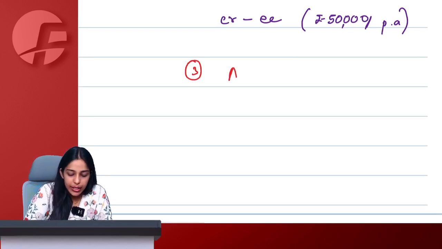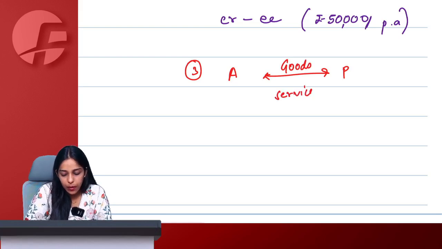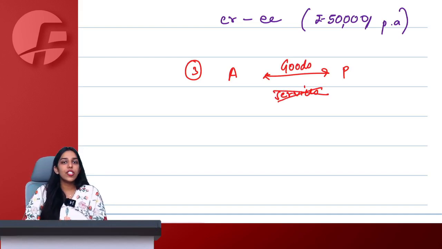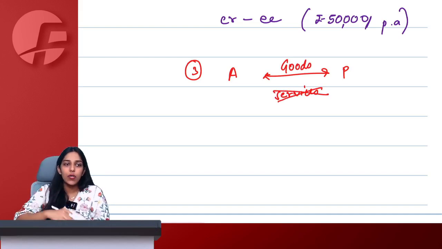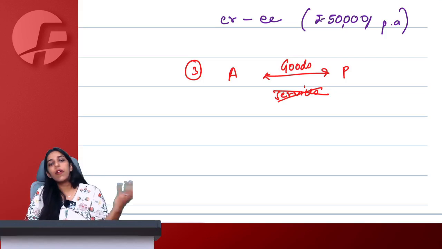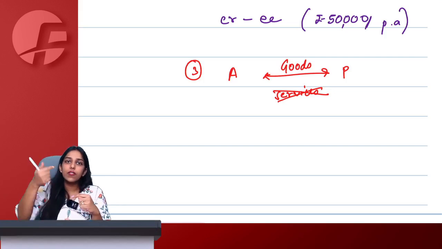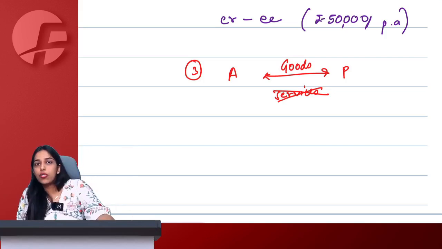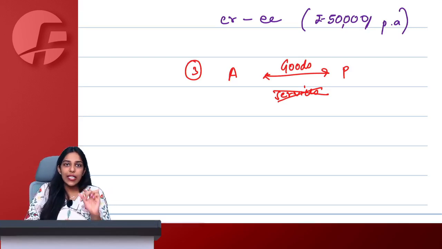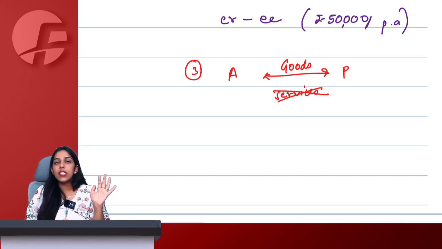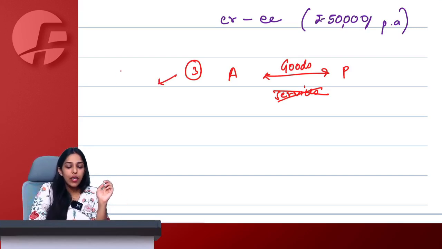Third point. Agent supplying any goods to principal, principal supplying any goods to agent, only and only goods are covered here, not services. So let's say you have an agent, a selling agent, means you supply to your agent, agent supplies further. Or let's say you have a purchasing agent, agent purchases from a third person and then gives it to you. So you could either receive the goods from agent or you could even send the goods to agent, whatever it is. If an agent is sending goods to principal or a principal is sending goods to agent, it will also be considered as supply even without consideration. We have a whole clarification with respect to it that we will discuss later on.